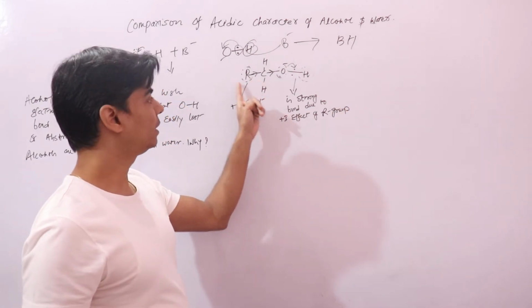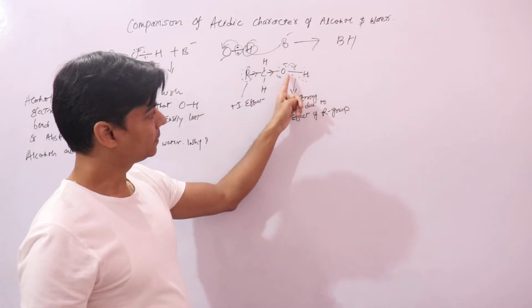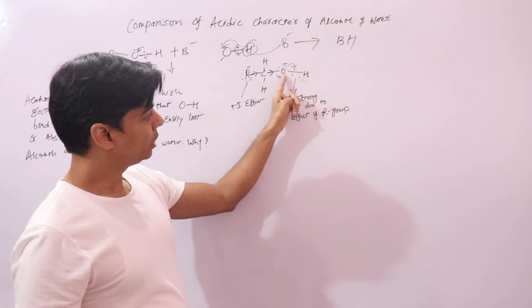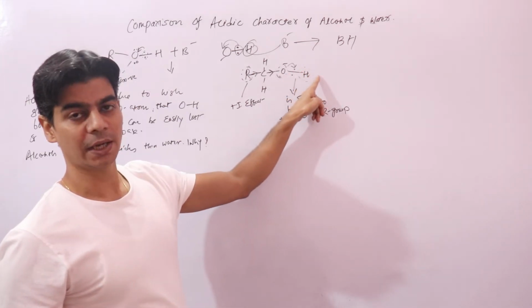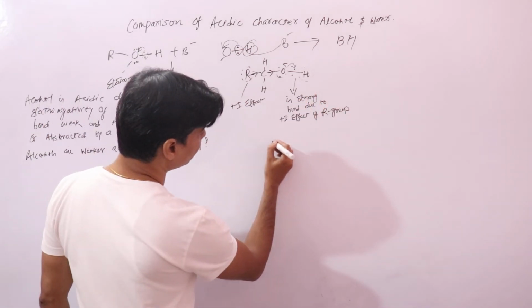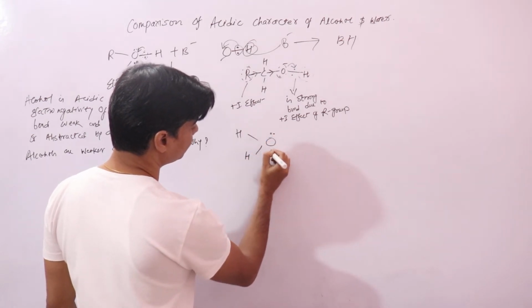The plus I effect of the alkyl group will increase the electron density in the OH bond. This electron bond pair will move more towards the hydrogen atom, so it will make this OH bond a strong bond, and that will make the release of this hydrogen atom difficult. And if you look at water, in water you have two hydrogen atoms.